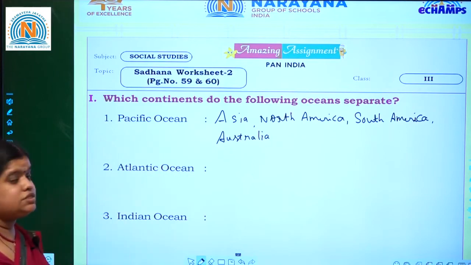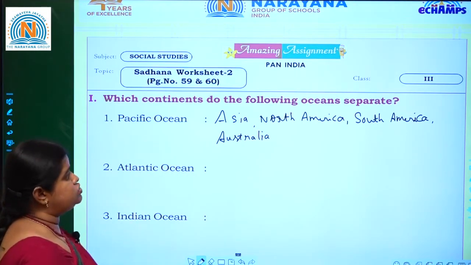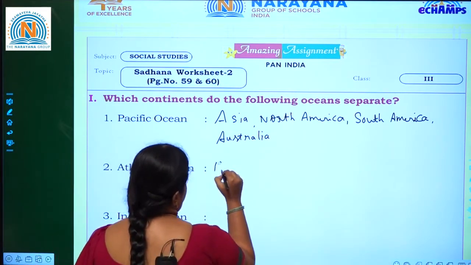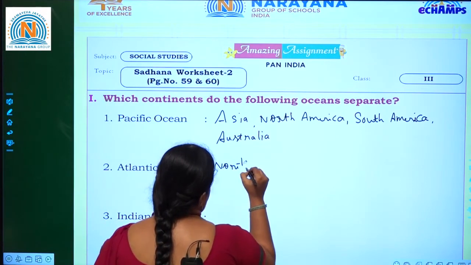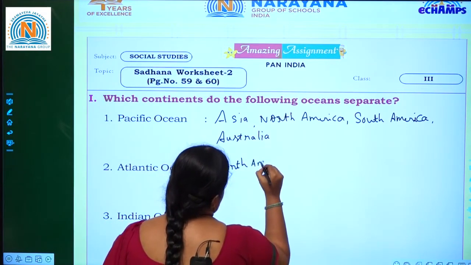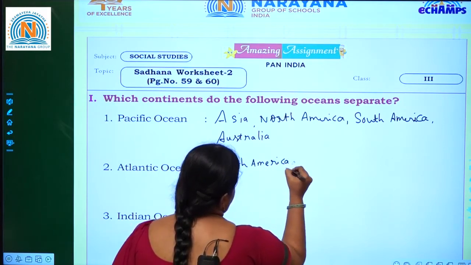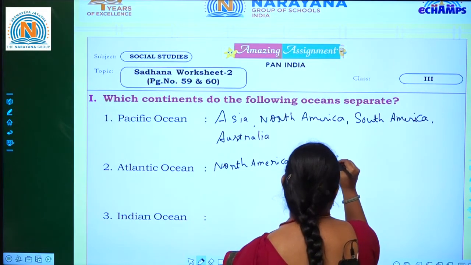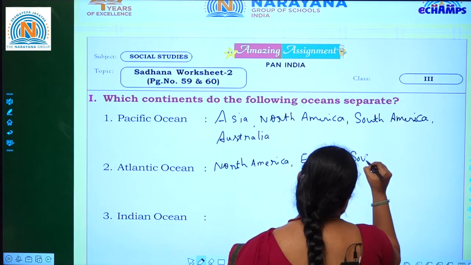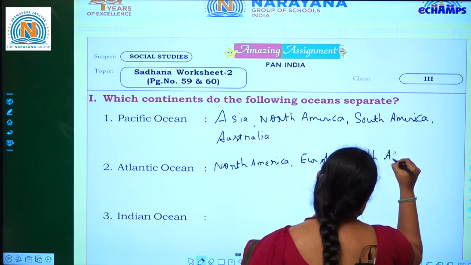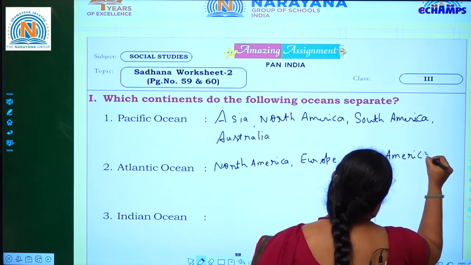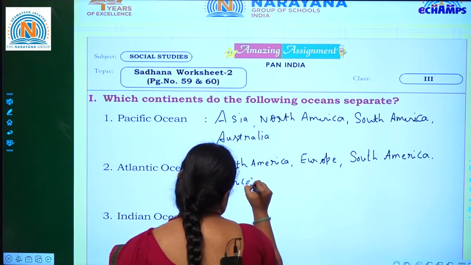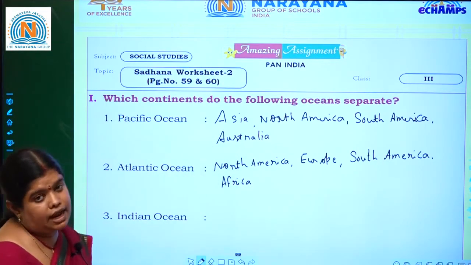Okay, second one. Atlantic Ocean. So Atlantic Ocean separates North America and Europe, and South America and Africa. North America, Europe, South America and Africa. In the middle of these continents only we see the Atlantic Ocean.